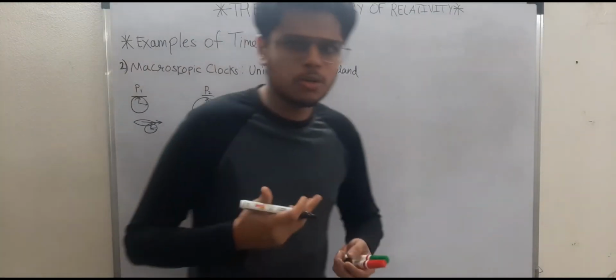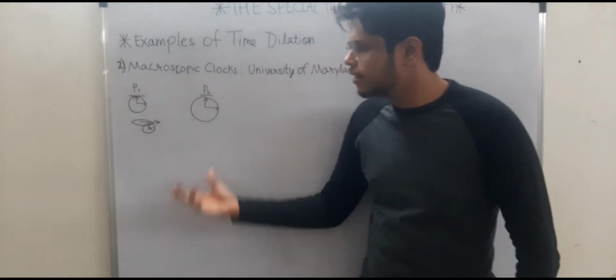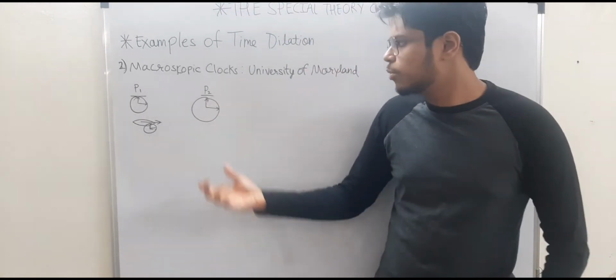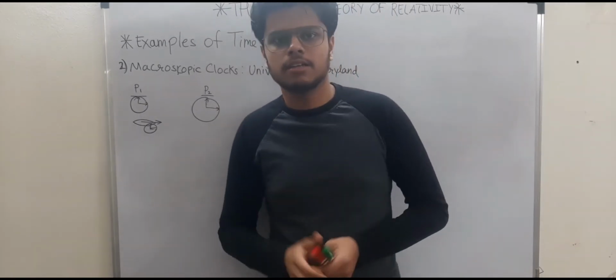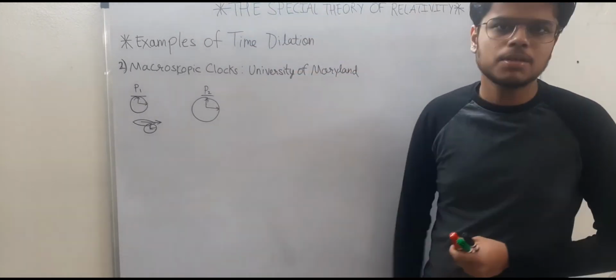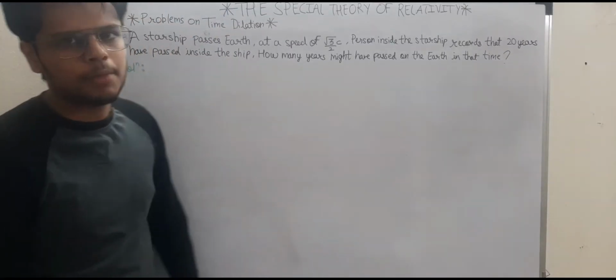So yes, time dilation also works in the macroscopic world, although it is quite difficult to show that it works, because you need high precision equipment, right? There has to be minimized error in that. So these were the two examples of how time dilation actually worked in real life. So let's move on to a problem on time dilation.